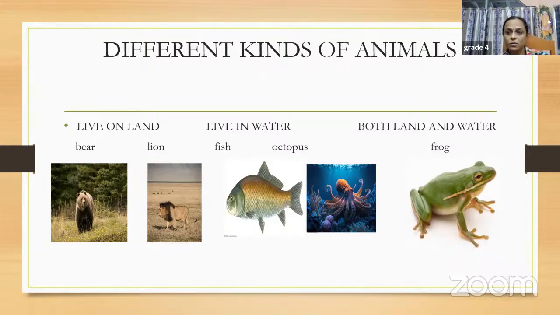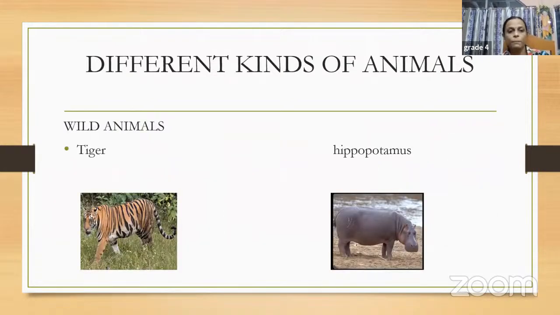So the first category was what, children? Depending upon the size, as big, small, very small, and depending upon the place where they live, land, water, and both land and water. These are just grouping of the animals around us. Okay. Yes. Now we have another group where we can group the animals as wild and domestic.